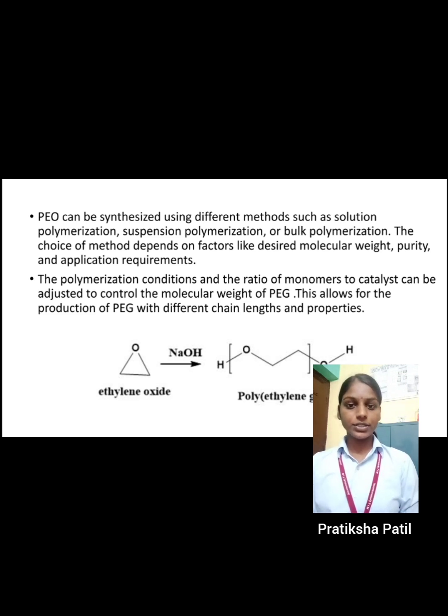Polyethylene oxide can be synthesized by various processes like solution polymerization, suspension polymerization, or bulk polymerization. The choice of method depends on factors like molecular weight, purity, and application requirements. The polymerization conditions and the ratio of monomer to catalyst can be adjusted to control the molecular weight of polyethylene glycol, which allows for the production of polyethylene glycol with different chain lengths and properties.